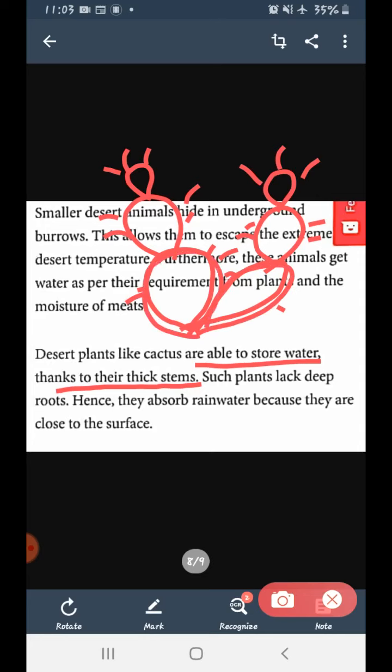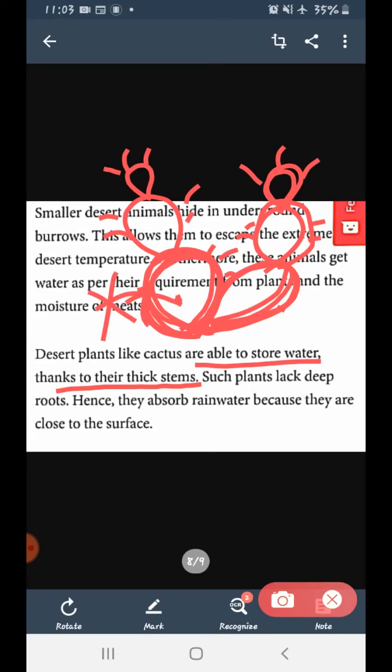Thick means mote. Fine. Now see, even the covering is very thick. These coverings are very thick. So with this hard shell, the water which is inside this cactus is unable to escape out. They cannot escape out. Clear?